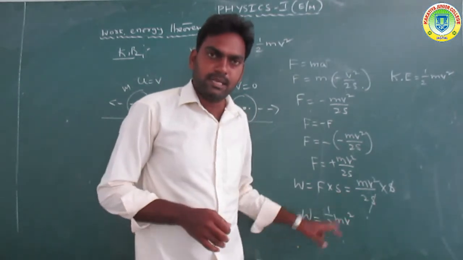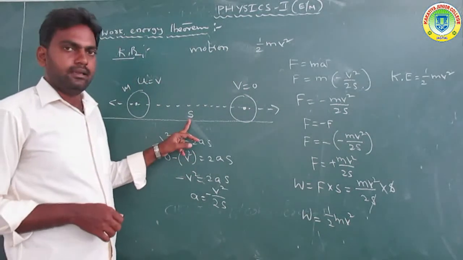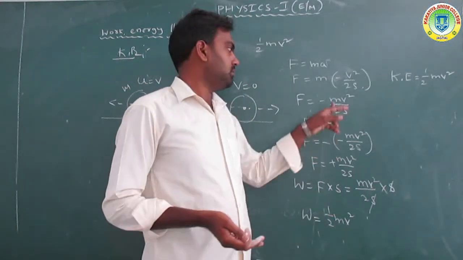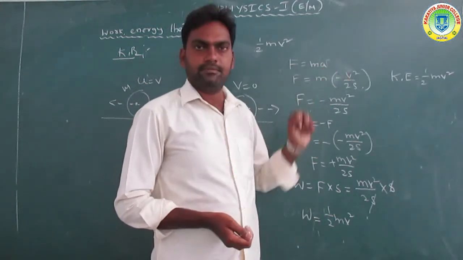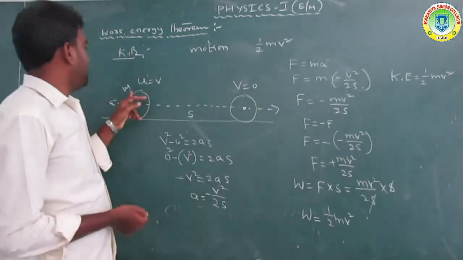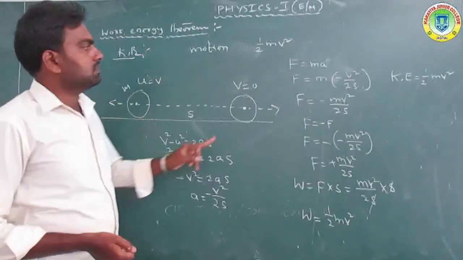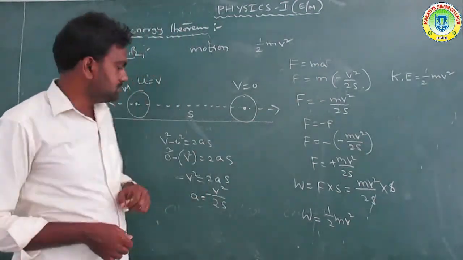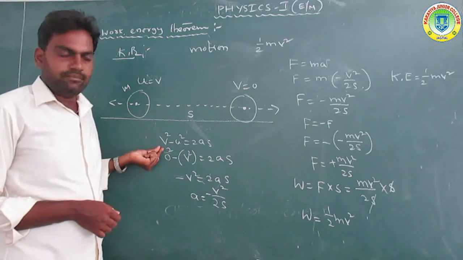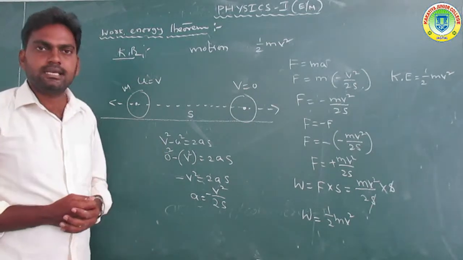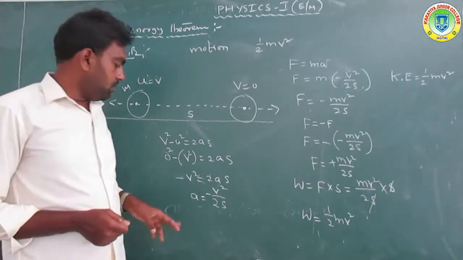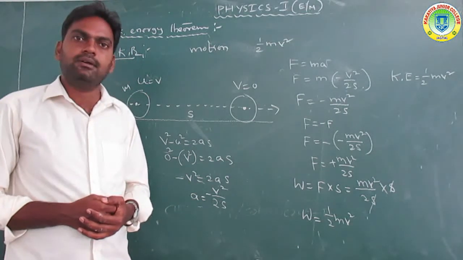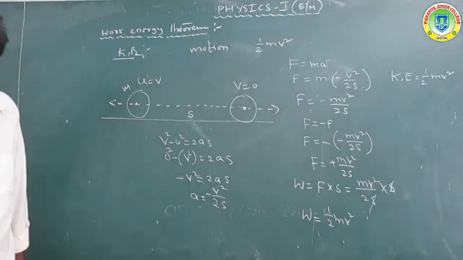The displacement we already know. What is F? F is the force, and according to Newton's second law, F is equal to ma, where m is the mass of the body. But what is the acceleration? To find the acceleration, use the kinematic equation V square minus U square is equal to 2AS, so A is equal to minus U square by 2S.